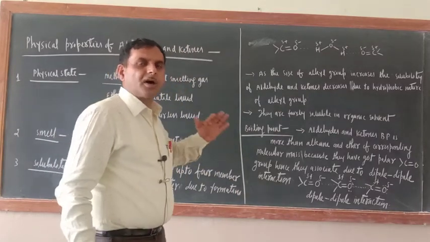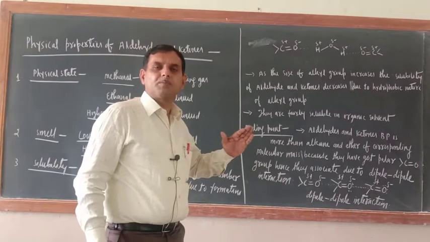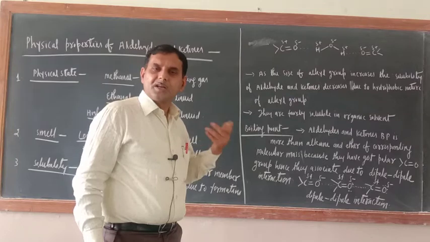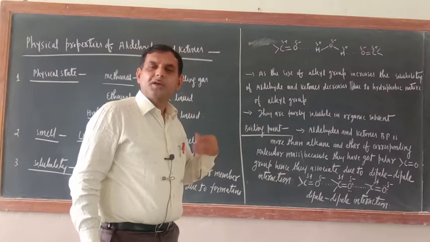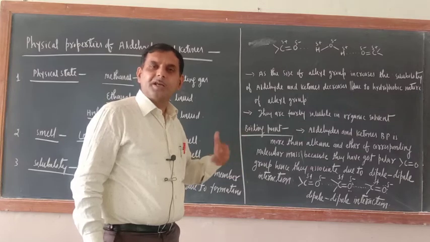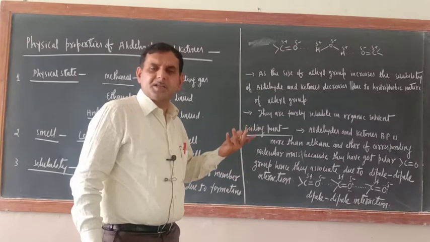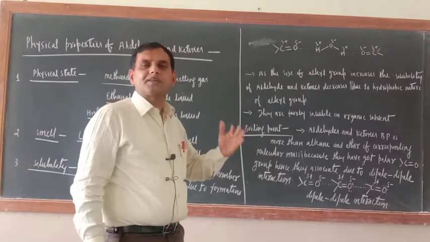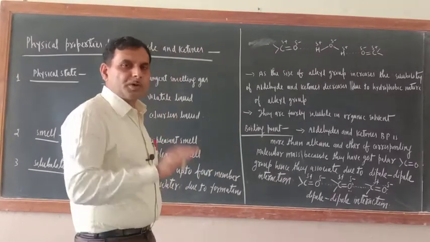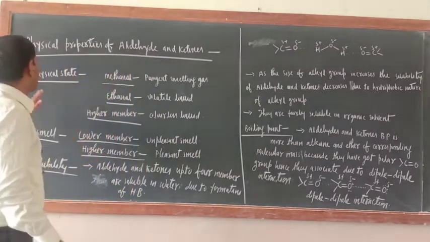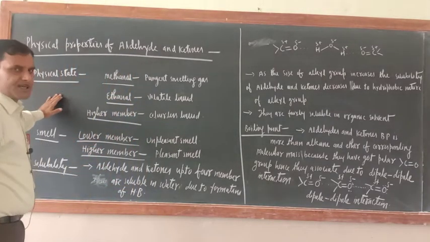In almost 2.5 units I have completed, everywhere what are the tools? These are the tools: resonance, hydrogen bonding, van der Waals forces, electronegativity difference, polarity, non-polarity. On this basis we can explain all the properties of organic compounds, including their physical as well as chemical properties. So now let us move towards the physical properties of aldehydes and ketones.